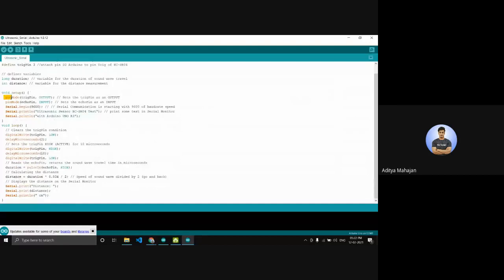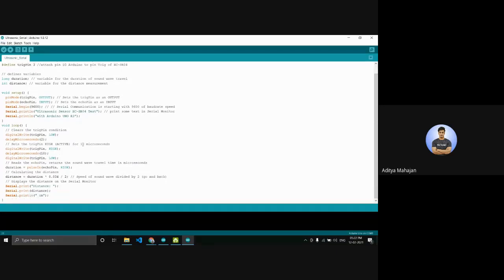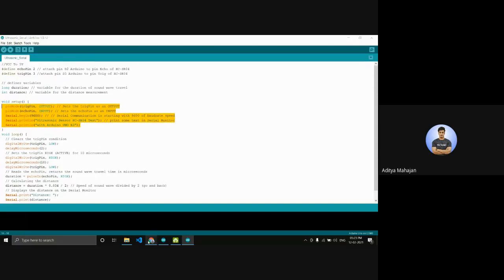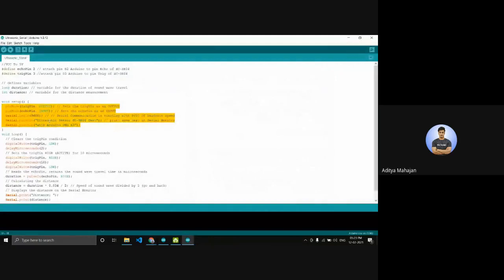Let's have a look. Here the Arduino starts up, and now it says pinMode trigger pin, output. Trigger pin I have defined as 3, and echo pin I have defined as 2. Don't focus on the syntax, just focus on the concept. The setup decides what these pins will do. The void setup function dictates what these pins should do. So pin 2 is set to output and pin 3 is set to input.